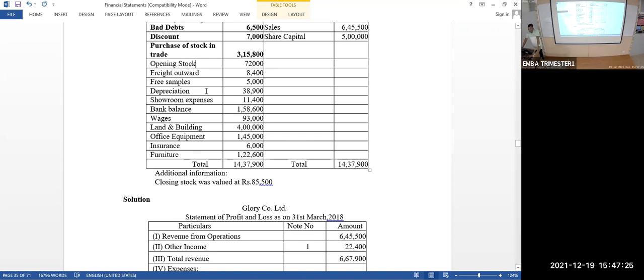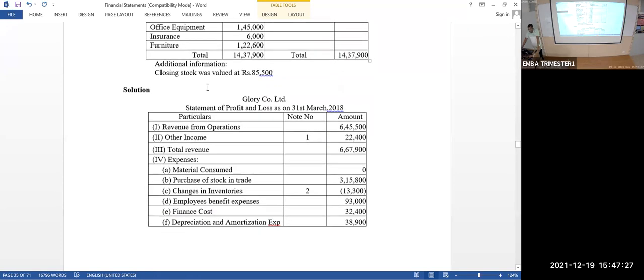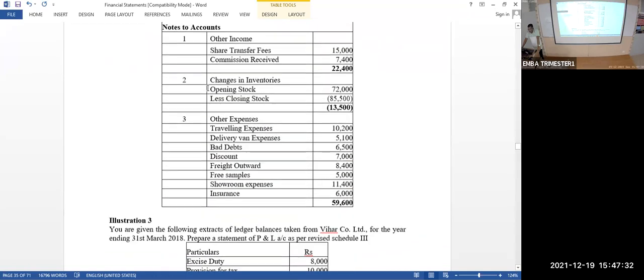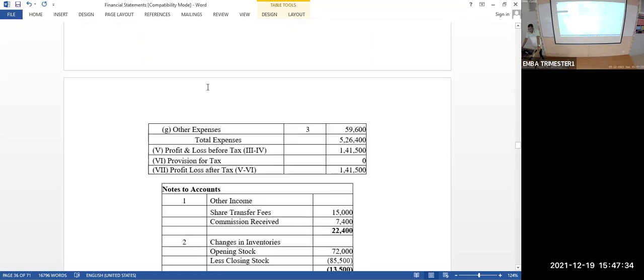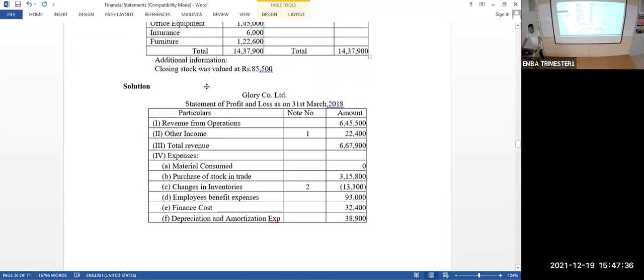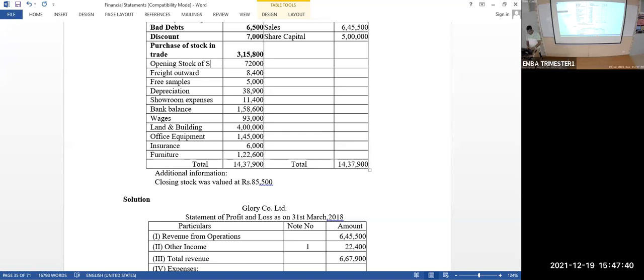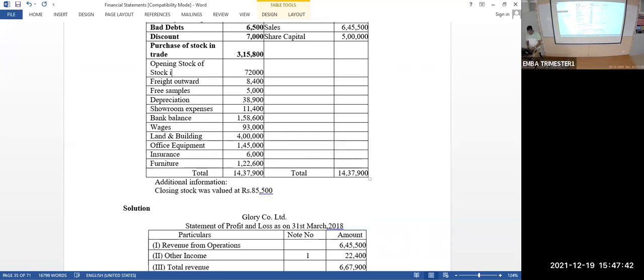Now, just opening stock is given. Opening stock 72,000 is given. What to do? Opening stock of inventories. Opening stock of stock in trade you have to take. In exam, you write like this if it is not given exclusively. Note: opening stock of stock in trade should be used to calculate the change in inventory.